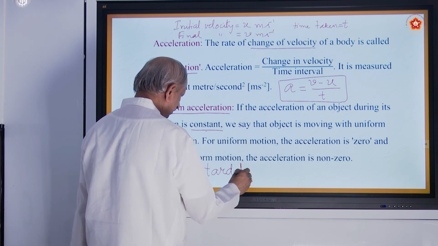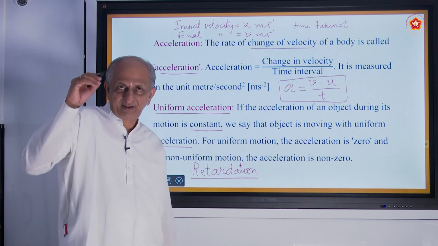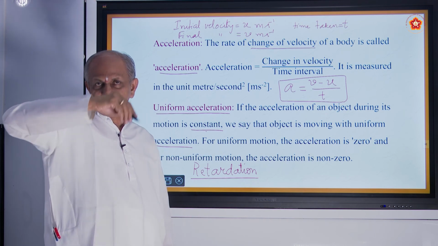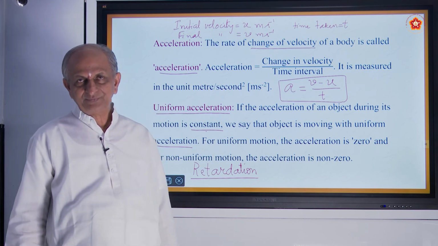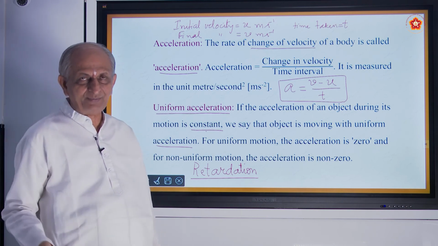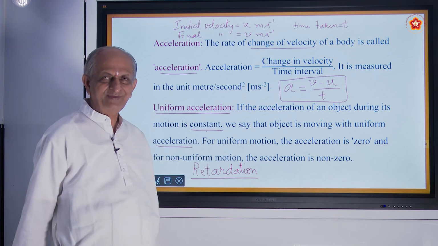Retardation means the velocity goes on decreasing. So the train which was moving at 60 km per hour, when it reaches the next station, goes on decreasing its velocity until it becomes 0. When the next station comes, it comes slowly and stops.